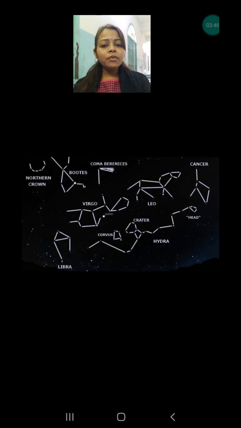Actually the group of stars, gases, dust and all things together make a galaxy, and we are living in the Milky Way galaxy. Not only the Milky Way galaxy, but a lot of galaxies are present, and among all those galaxies, our galaxy is the Milky Way, where our solar system is. So our solar system is only a small part of the galaxy, but some of the stars are grouped together and they form specific shapes.